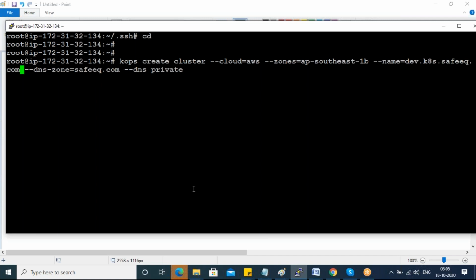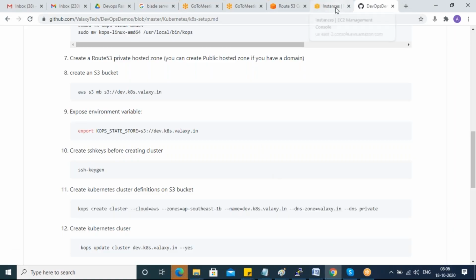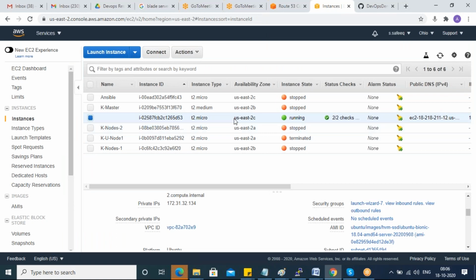Most of the guys will definitely come to me in tomorrow's class and the day after, saying, sir, this is not working. So guys, make sure that all these things are in the same domain. Your S3 bucket should be in the same domain name, and your cluster name also should be in the same domain name. Then only it will work out, guys. So make sure of that.